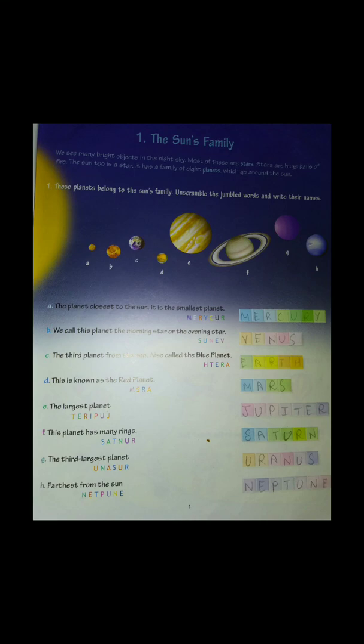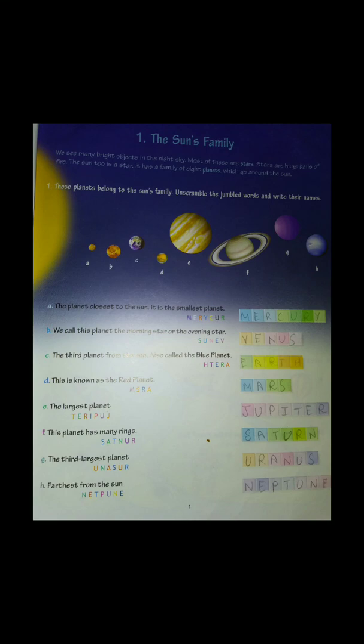The planet closest to the sun, it is the smallest planet. So the answer is Mercury. We call this planet the morning star or the evening star. Now you know this planet is called Venus, and it is called morning or evening star because it is bright and it can be seen in the sky.